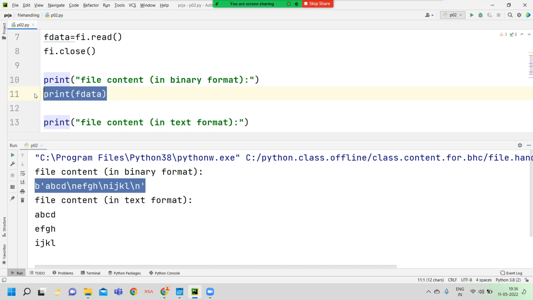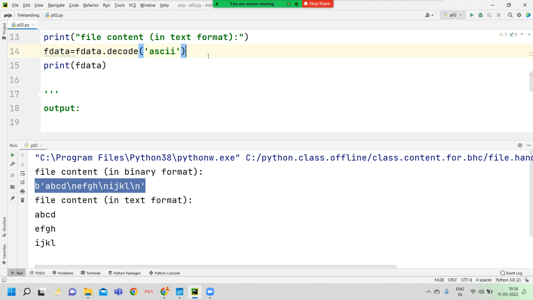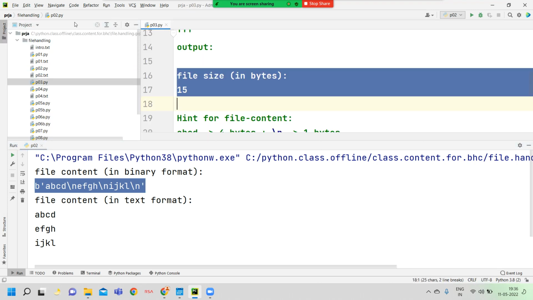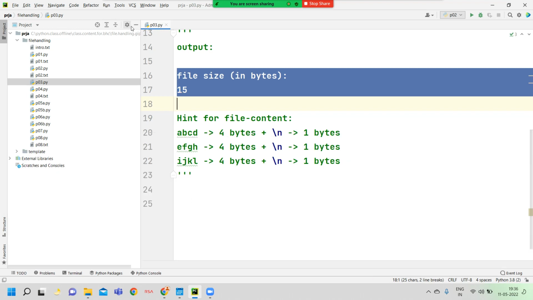See here, this print function returns binary format data, and this print function returns string format data.